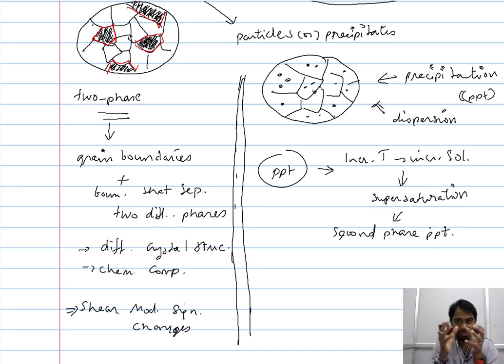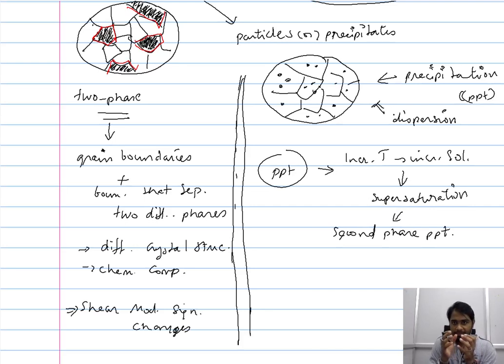So what we essentially do in the case of precipitation of the second phase is increase the temperature and increase the solubility of a material to a particular solute, and then we cool it at such a rate that we achieve a supersaturation of the material with respect to this solute. And when we hold the material at that temperature, this second phase, which is rich in the solute, begins to precipitate, giving a distribution of these randomly distributed second-phase particles of smaller size. So this is how we achieve this particular distribution in a system with two different phases.